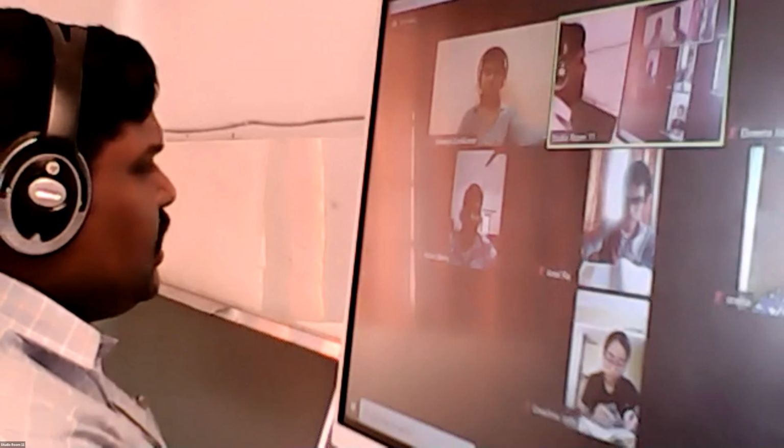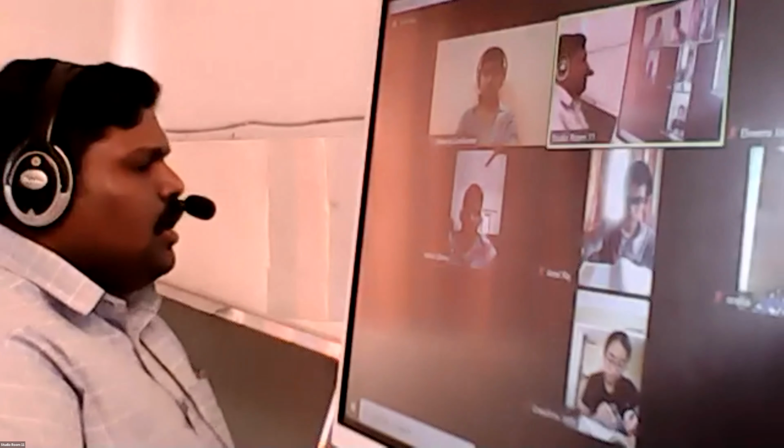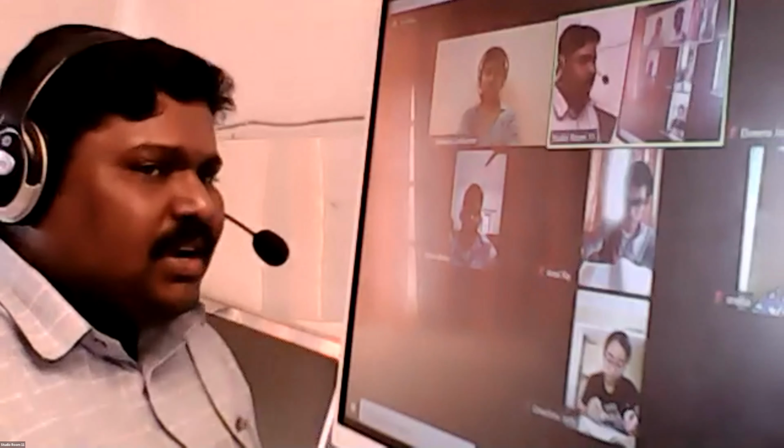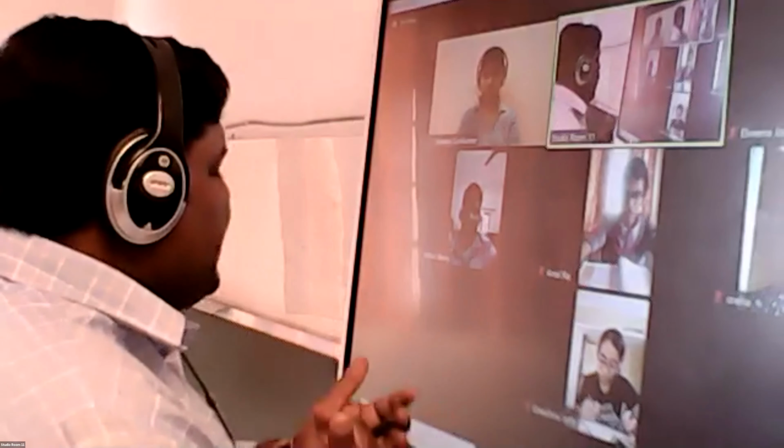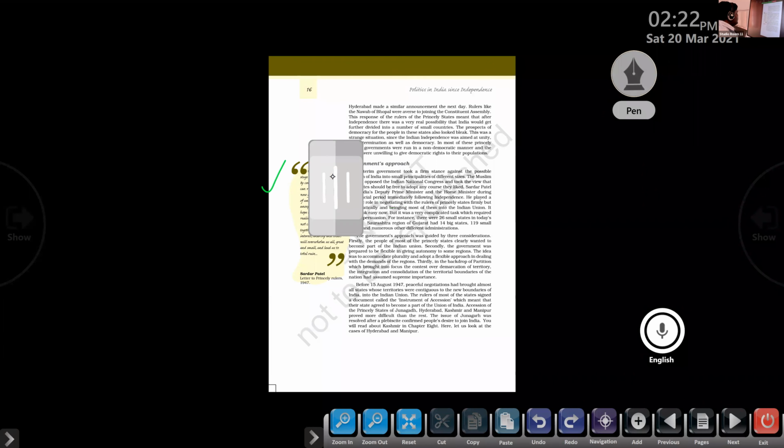So negotiation is a type of discussion between two different parties on a particular incident, event, or activity, so as to create no problem for both parties. Clear? Okay, both want to accept it. So he is the one behind the negotiation between the government and the rulers of the princely states.